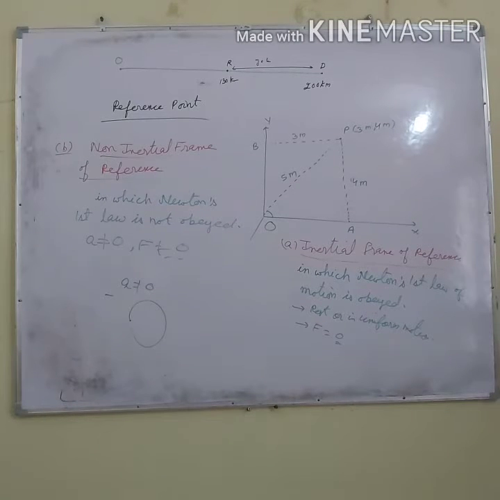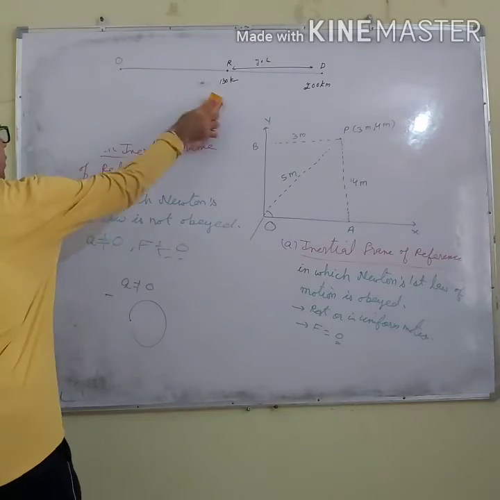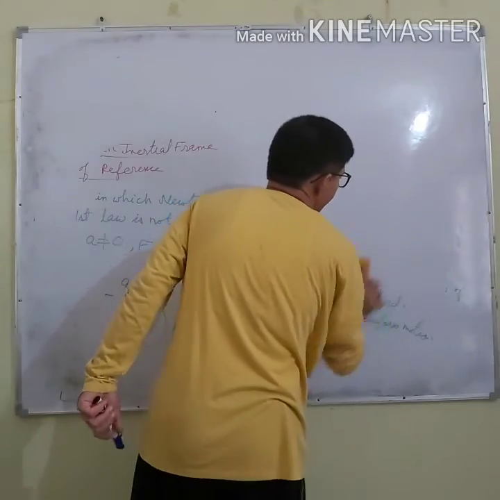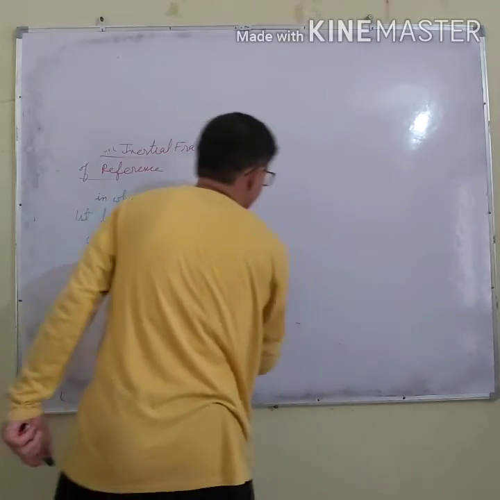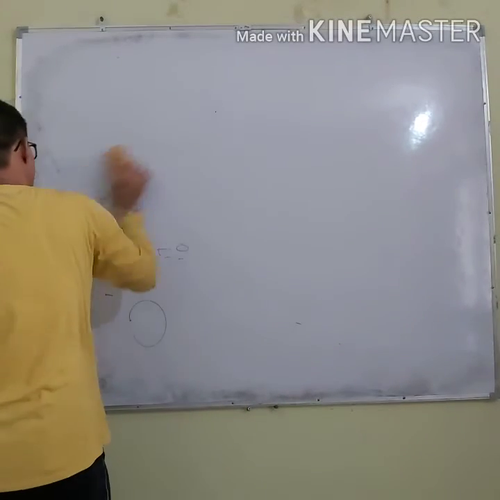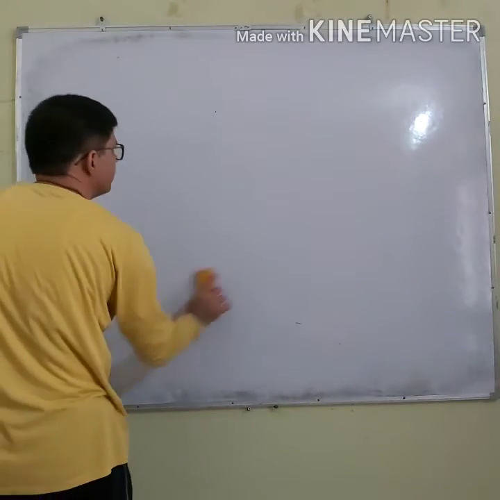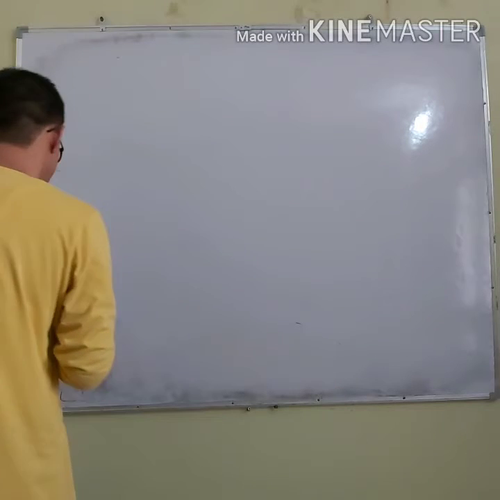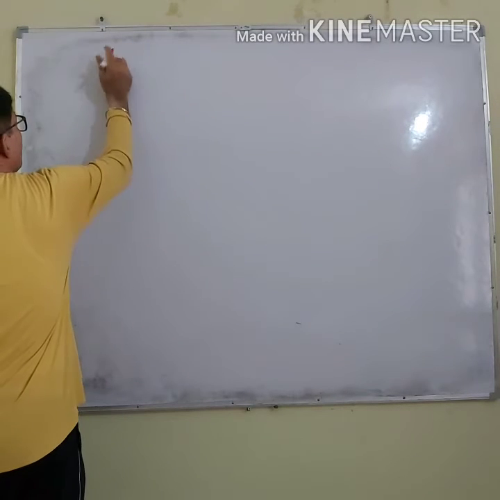Next is motion in one dimension, two dimensions, three dimensions. What does it mean? You have also studied one dimensional, two dimensional, three dimensional, four dimensional. Nowadays we are having 3D movies, those 3D means three dimensional. So let us discuss motion.